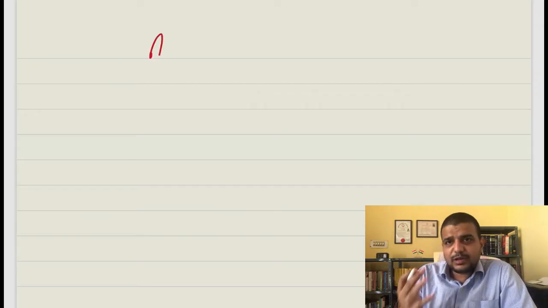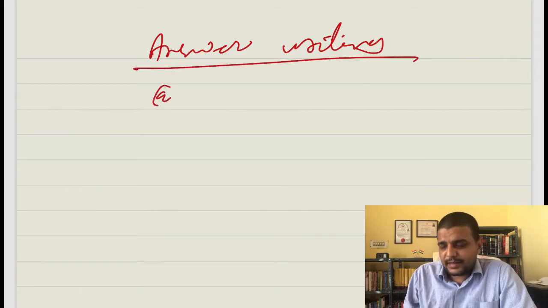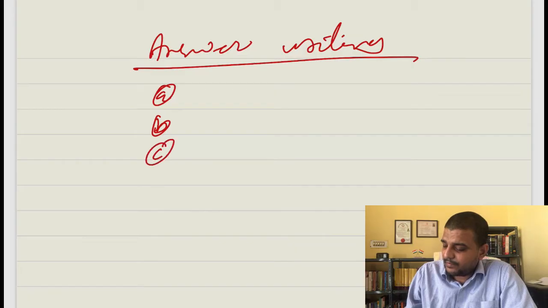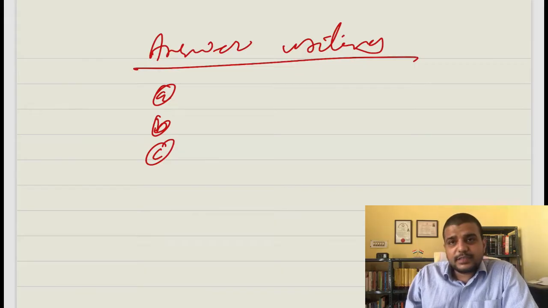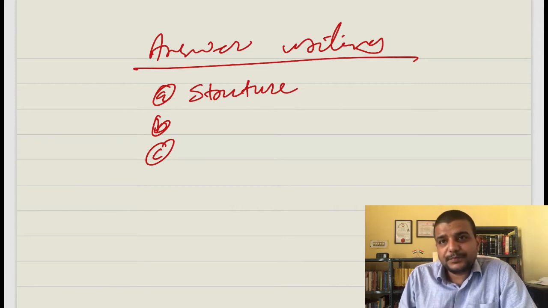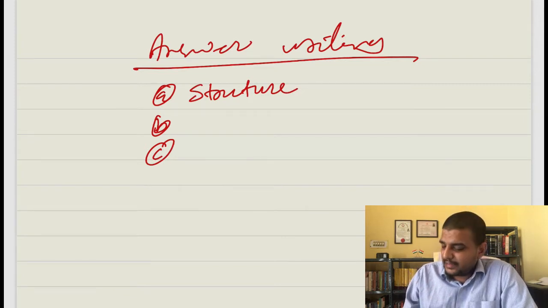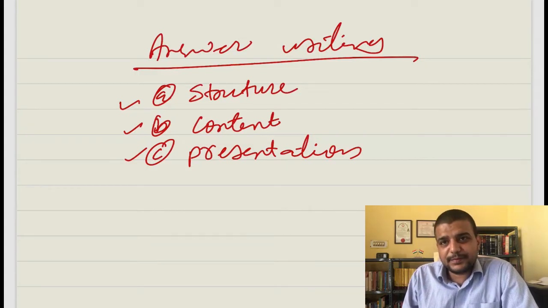See, when we talk about answer writing, there are 3 things that you will always consider while writing the answers when I give you the questions after each topic. The first thing is structure, okay? The second thing is your content, and the third thing is your presentation. Now let me go through them individually and make you understand what each means, okay?